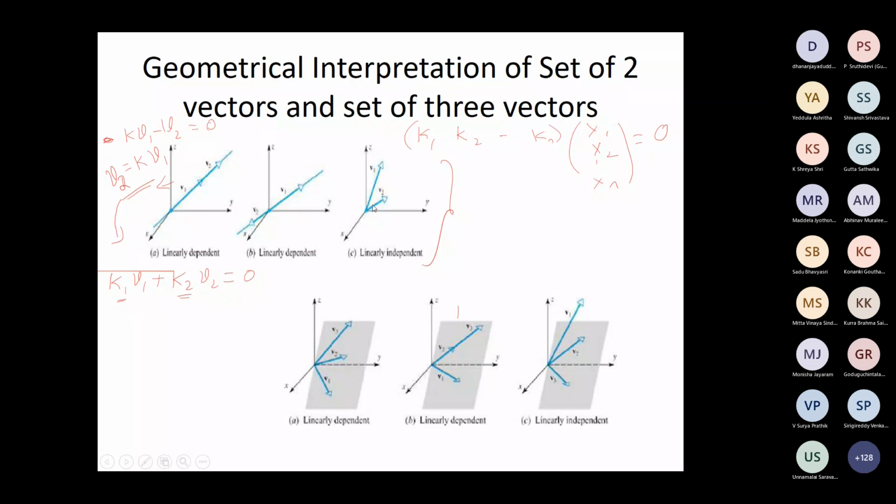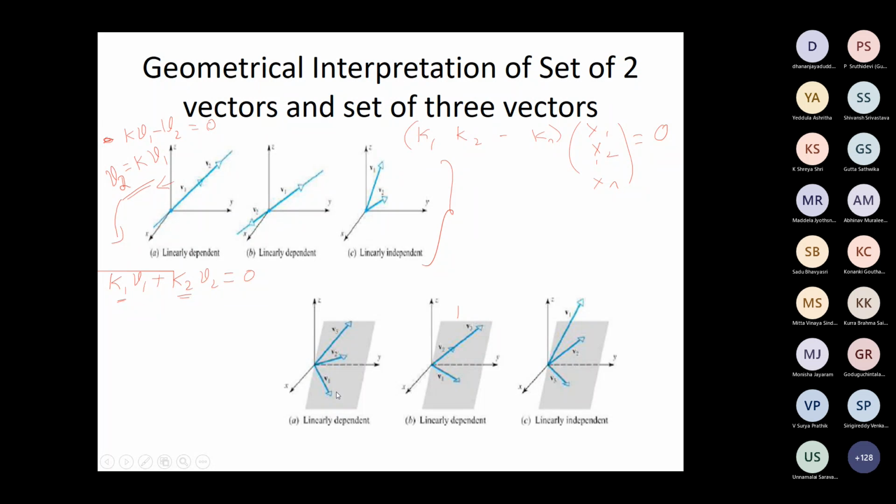Two vectors. Don't take more than two, that will be again a problem. We'll come back to that. If you take only two vectors and they are on the same line, then definitely they are linearly dependent. If they are not on the same line, they will be linearly independent for sure. This is how it will come.